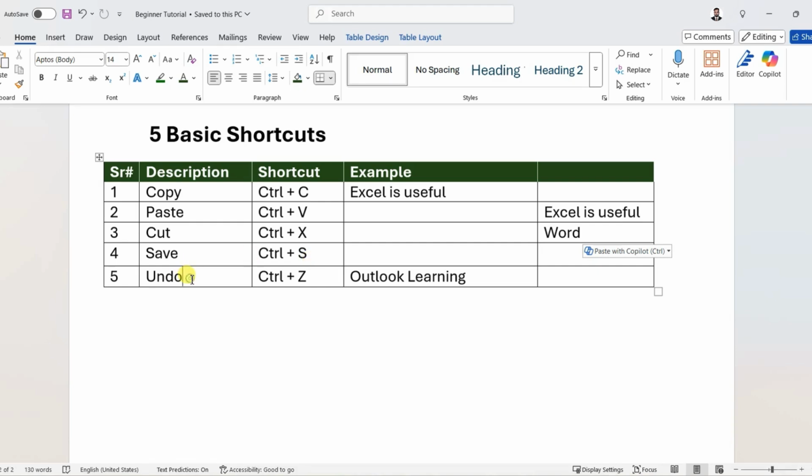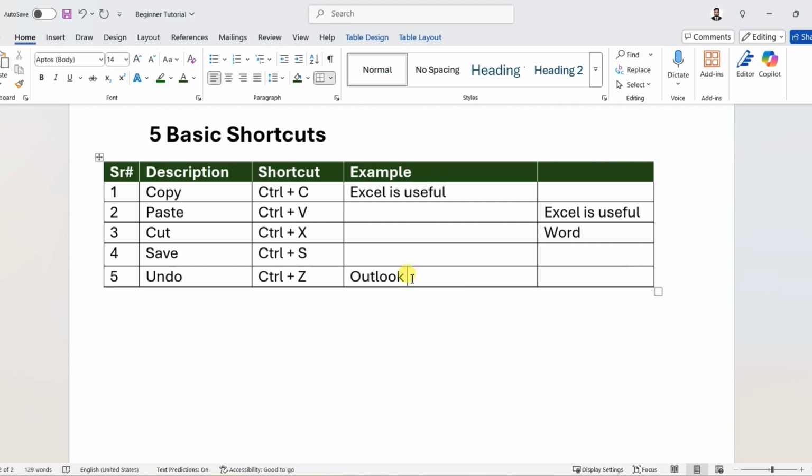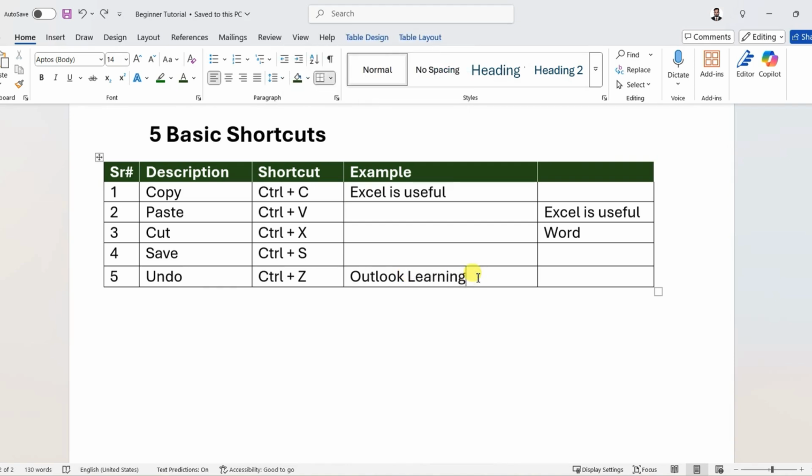Last shortcut key is undo. Undo means to bring back your last step. For example, here, if I select this word learning and press delete, and if I want to bring this word back, I will press Ctrl Z and it will bring back the word learning. The purpose of this shortcut is to undo your last action.